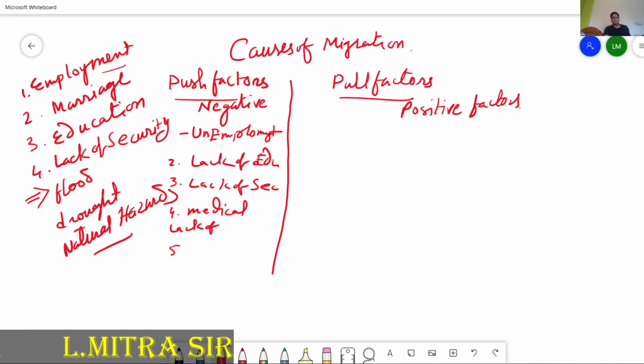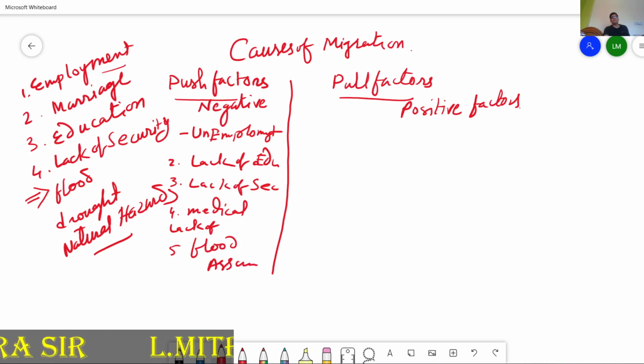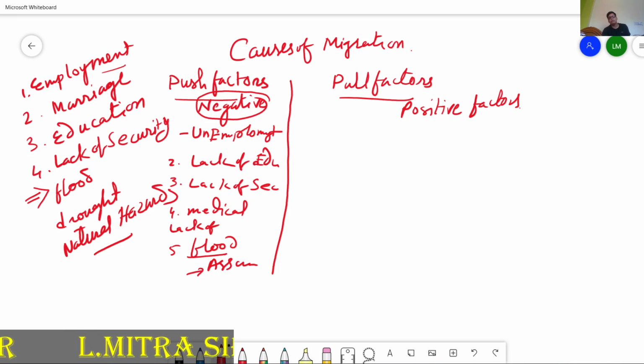If you take the example of the state of Assam, frequently every year there is a flood. Due to this, people always move to neighboring states like West Bengal, Arunachal Pradesh, Tripura, and Meghalaya, because flood and natural hazards are there. So these are the negative factors by which people move from one area to another.